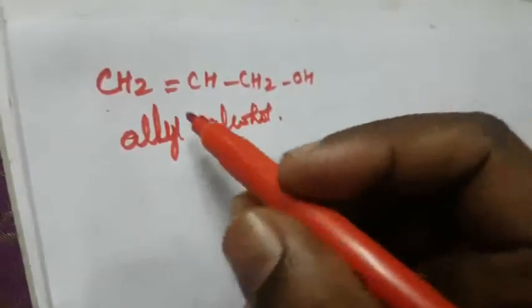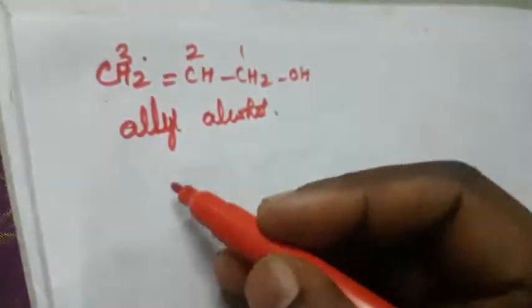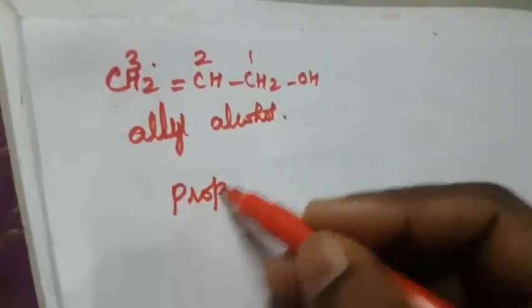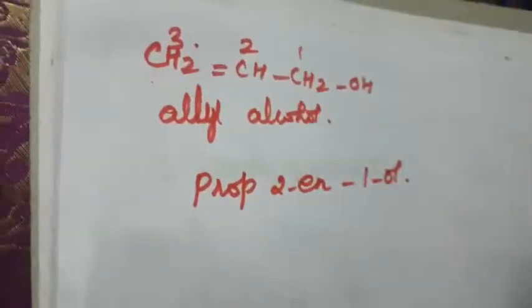So how do we name this compound? 1, 2, 3. What is the root word? Prop. Second position double bond: prop-2-en-1-ol. Okay, so this is another one.